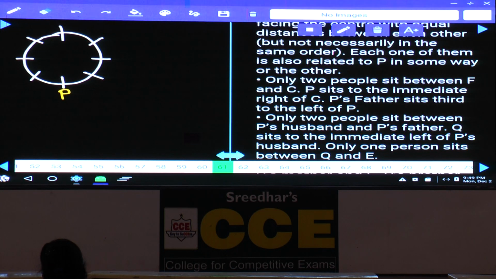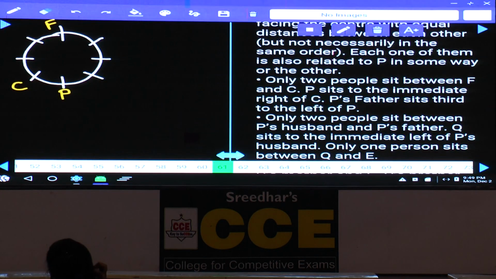And only 2 people between F and C. And P sits to the immediate right of C. P is to the immediate right of C. C is here. As P is to the immediate right hand side of C, and only 2 people between F and C. Now from C onwards, only 2 people between F and C. How many possibilities do we have? 2 possibilities. What are those 2 possibilities? 1, 2. F can be here. This is one possibility, isn't it? 2 people between F and C.